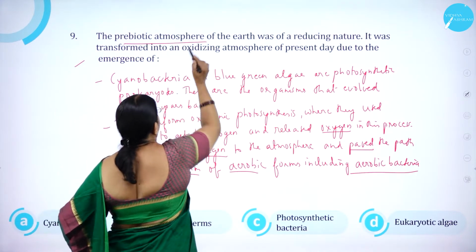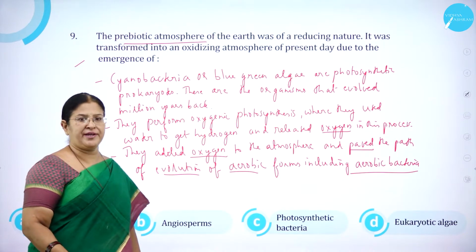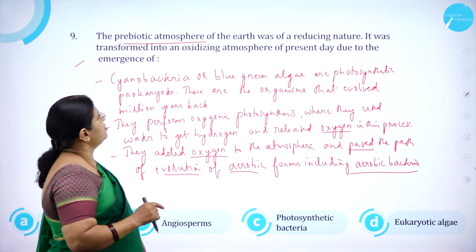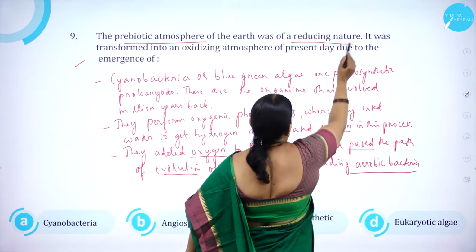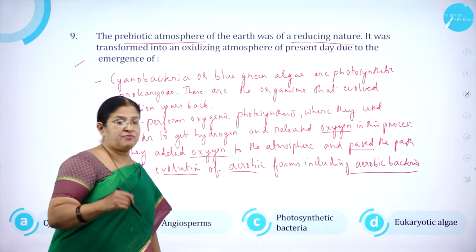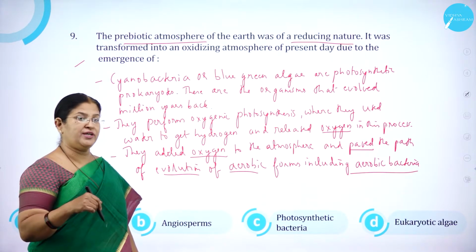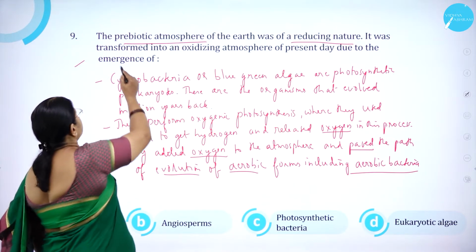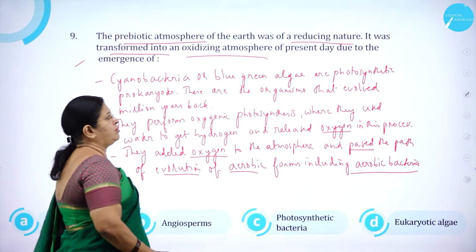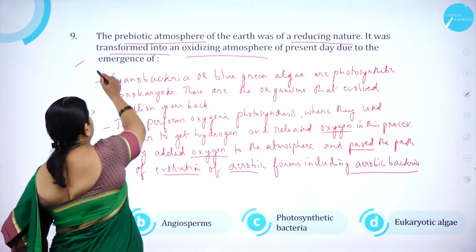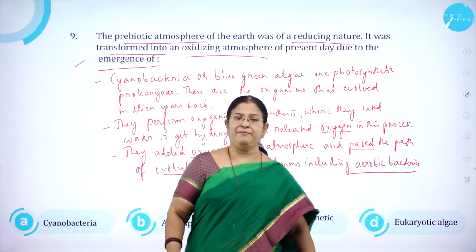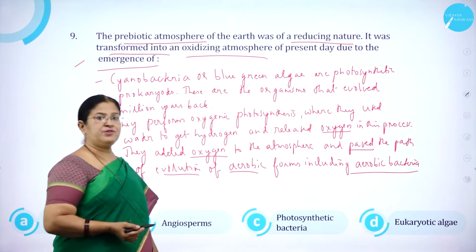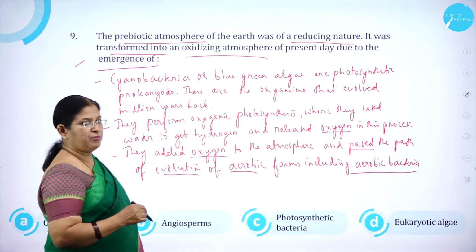Moving on to question number 9. The prebiotic atmosphere of the earth. What do you mean by prebiotic atmosphere? The first atmosphere of the earth is called the prebiotic atmosphere, and it was of reducing nature. That was the reason why life forms were not found. But now it is an oxidizing atmosphere, having more of oxygen. I repeat, the prebiotic atmosphere was of reducing nature, having less oxygen and more hydrogen.